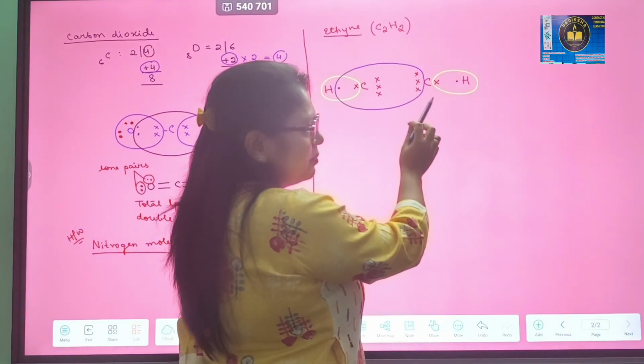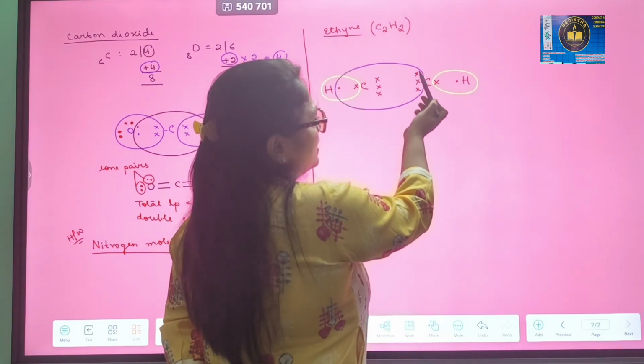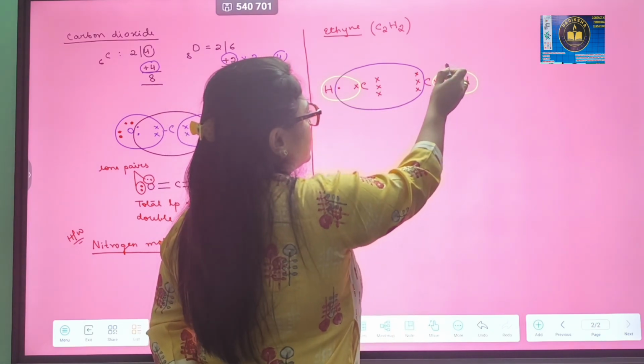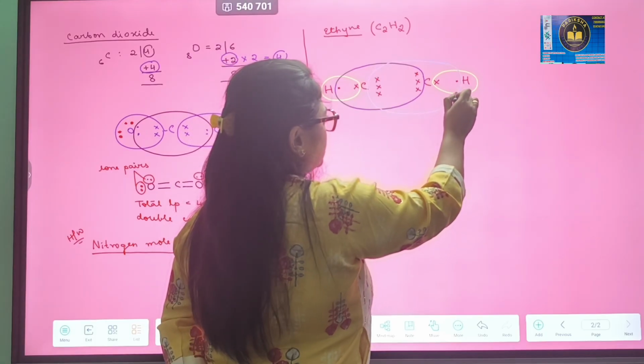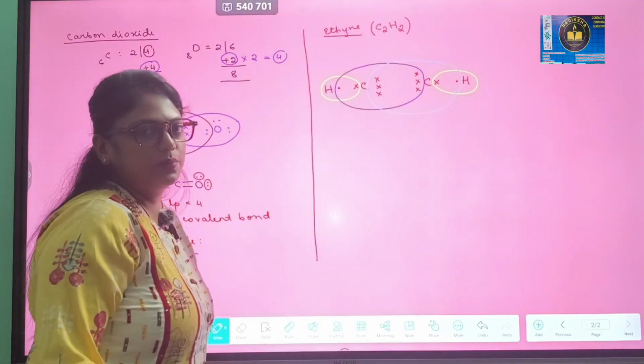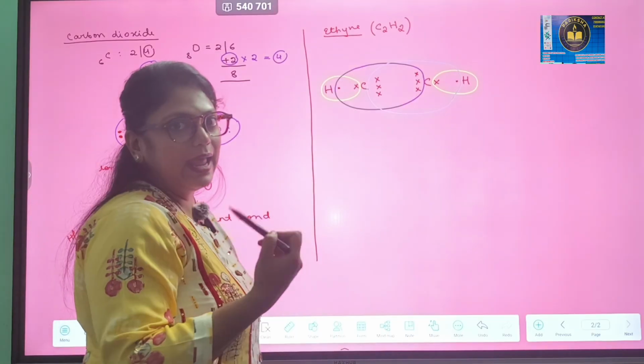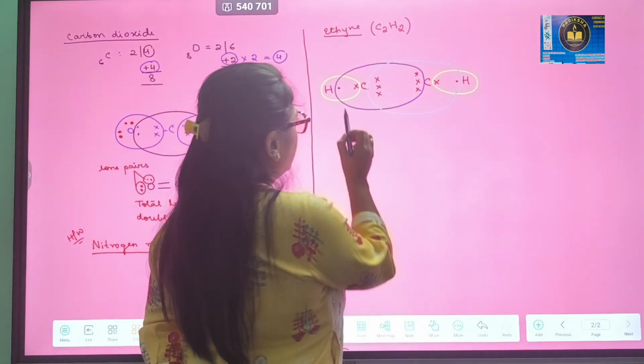Now it is time for the other carbon also. So this carbon also, like the other carbon, will share the other 3 electrons from the adjacent carbon and 1 electron from hydrogen. Okay, the color is not so prominent, but I think you have got the concept.